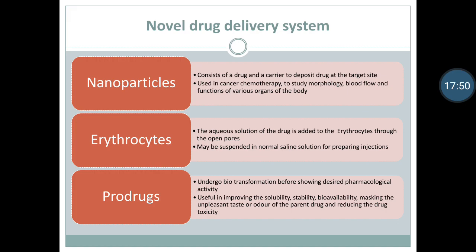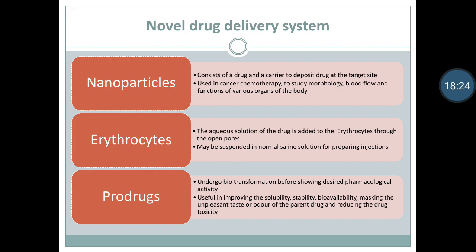The carriers used are naturally occurring macromolecules like human serum albumin, bovine serum albumin and other substances such as gelatin, casein and ethyl cellulose. Nanoparticles are used to incorporate cytotoxic agents into tumor cells in cancer therapy. They are also used to study morphology, blood flow and functions of various organs of the body.